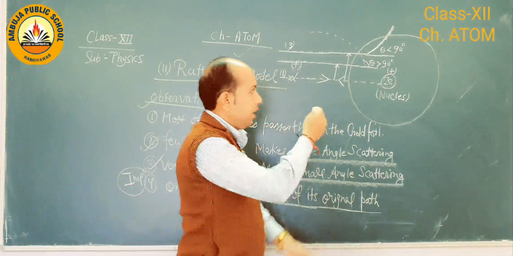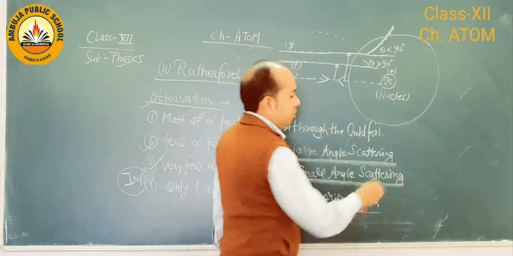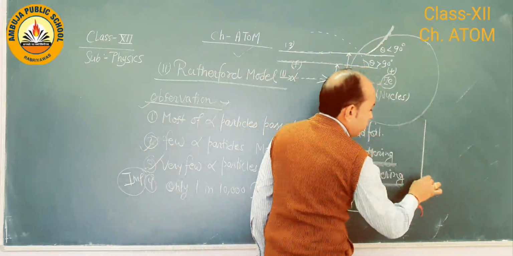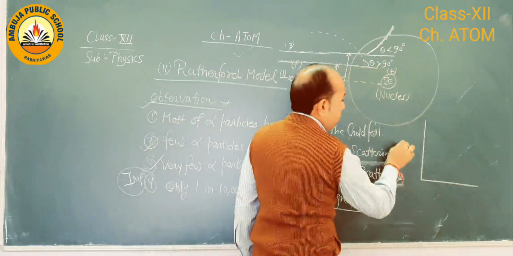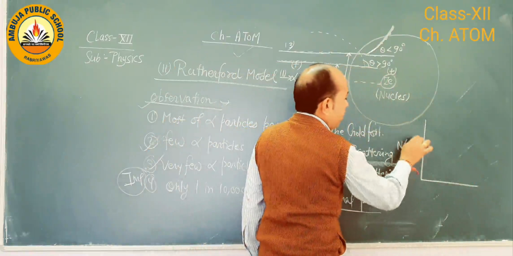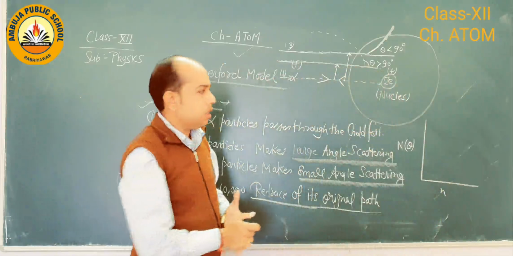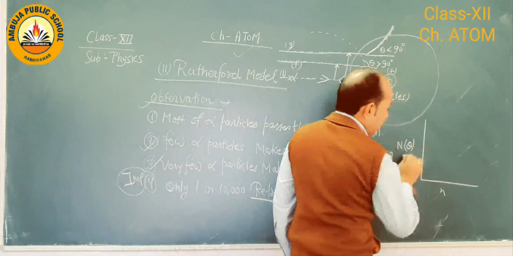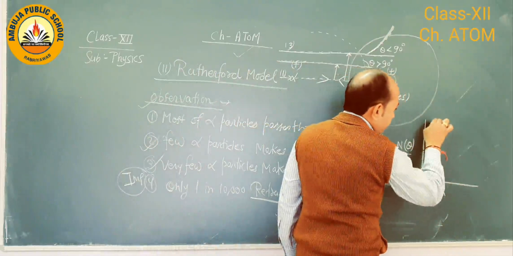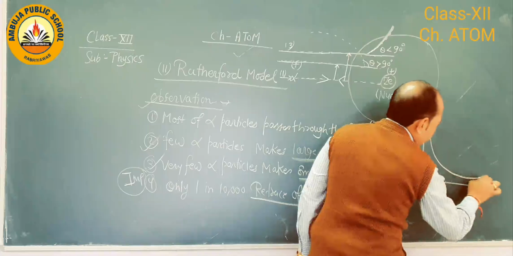Okay, and on the basis of this, Rutherford also plotted one graph of the number of alpha particles scattered versus the scattering angle. The graph is like this.